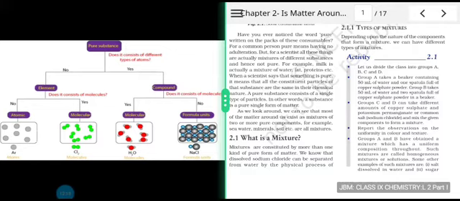Does a pure substance consist of different types of atoms? If the answer is no, if it does not consist of different types of atoms, then it can be called an element. And if the answer is yes, it consists of different types of atoms, then the pure substance is called a compound.